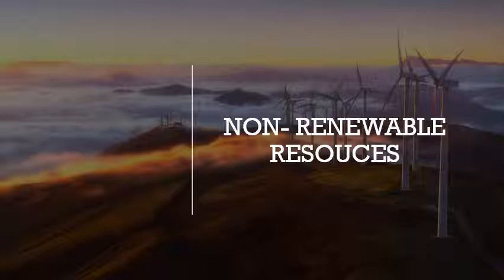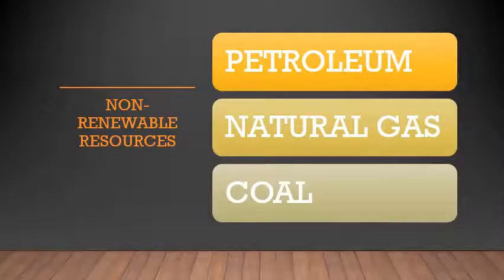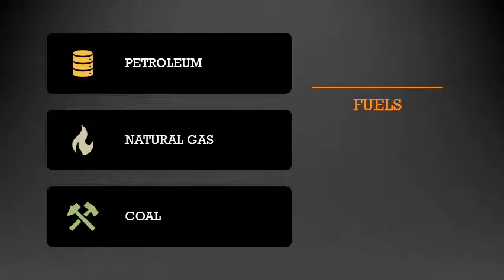So to begin with, what are non-renewable resources? The resources which cannot be renewed. If we keep using them, they will be exhausted. We will lose those resources. Such resources are called non-renewable resources. So non-renewable resources are fuels like petroleum, natural gas, and coal. So the three different fuels that we are going to learn about are petroleum, natural gas, and coal.